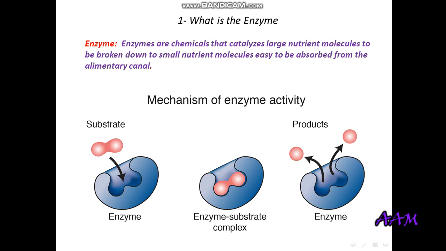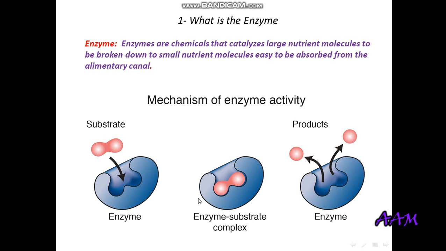You see these blue things? These are the enzyme. And this red thing, for example, is starch. And we know that the starch will be changed to sugar in the mouth by the salivary glands. Amylase. Remember the amylase? The amylase is something like an enzyme. The amylase is the enzyme which changes starch into sugar. So these two red things are starch.